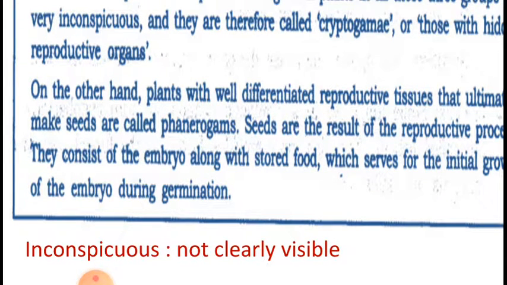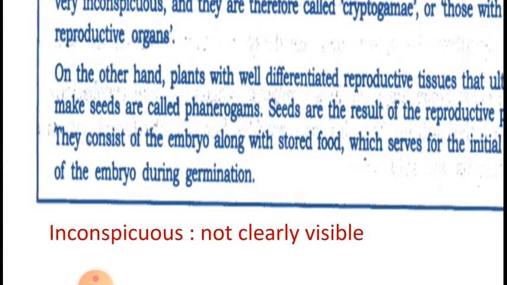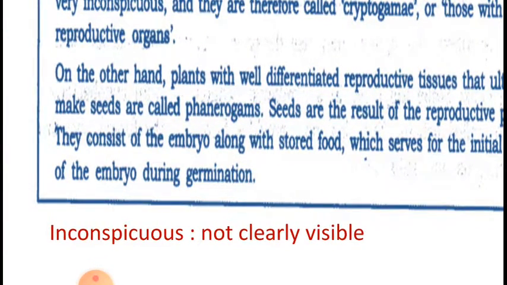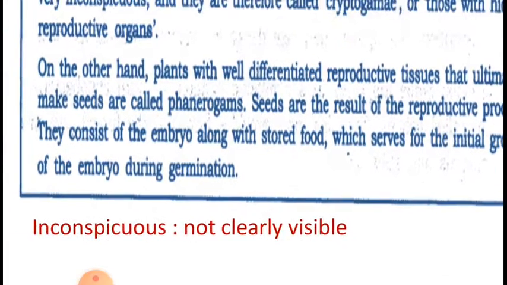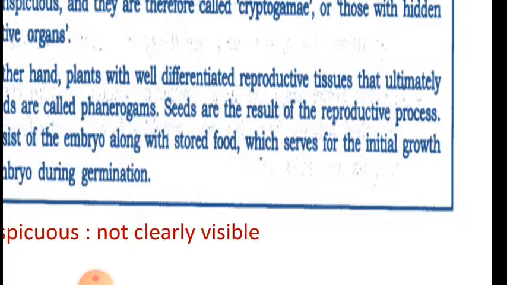So you can talk to them as seedless plants and the plants with seeds. Okay, seeds are the result of the reproductive process. They consist of the embryo along with the stored food, which serves for the initial growth of the embryo during germination. Again, you have to recall the things that you have learned in standard 7th and 8th about the reproductive process of the plants.